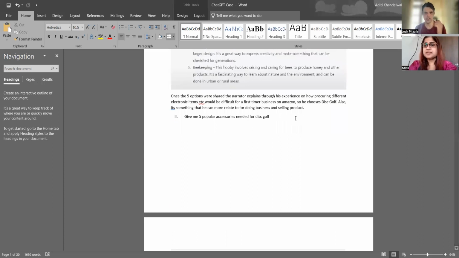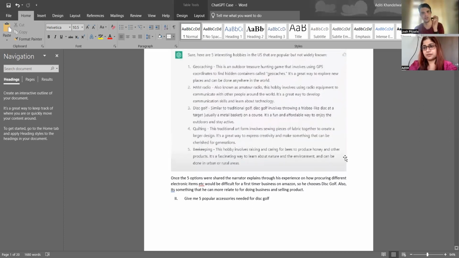I think that's an interesting point here, that he could have potentially made his prompt a lot better, because there are a lot of implicit things that he's saying need to be done that he's not including in the prompt. For example, geocaching and ham radios have complications that'll take a long time. He could have easily included in the prompt, don't include ideas that have complicated regulatory terms.